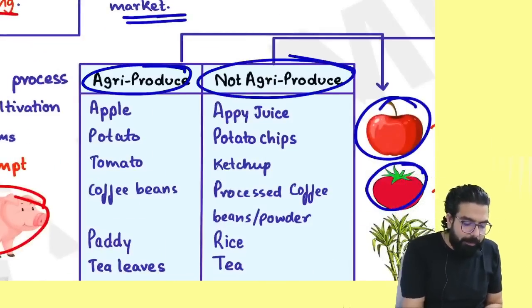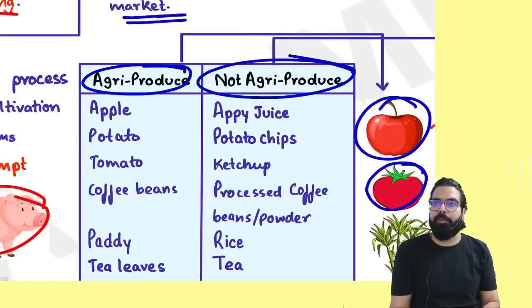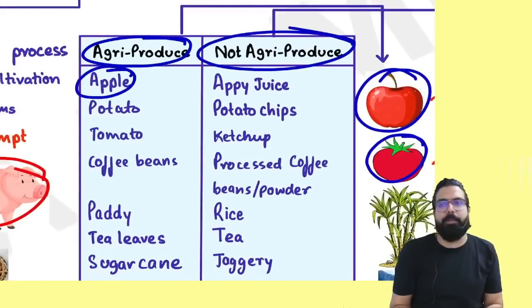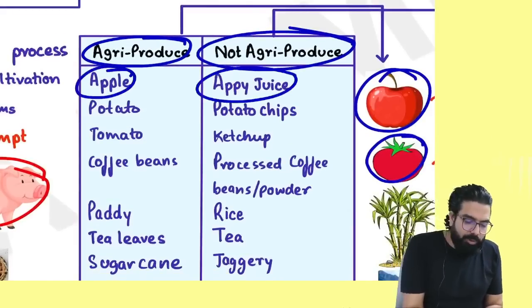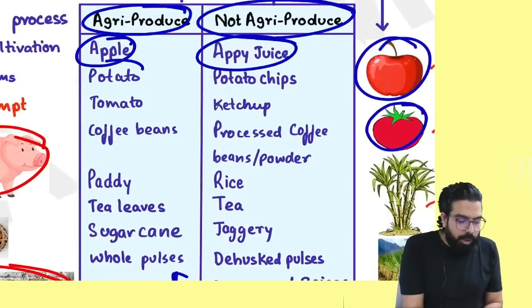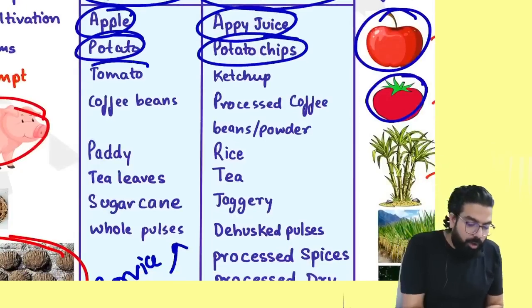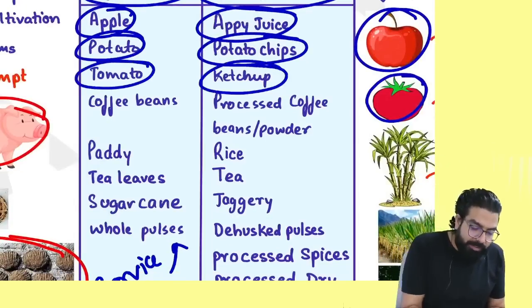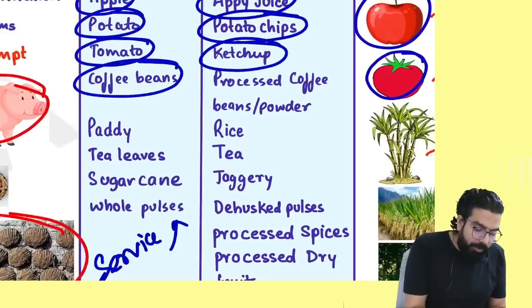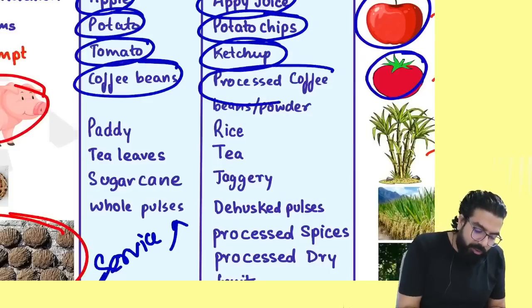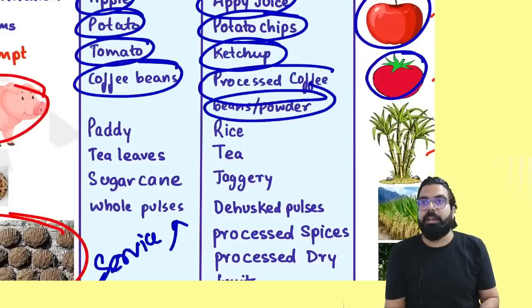I have given some examples over here just for you to read once, everyone. Supposedly, apple is an agricultural produce. Apple juice is not an agricultural produce. Potatoes are agricultural produce. Potato chips are not. Tomato is an agricultural produce. Ketchup is not. Coffee beans are agricultural produce. Processed coffee beans or powders are not agricultural produce.